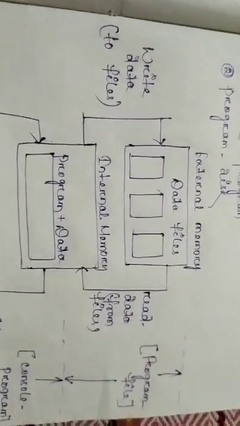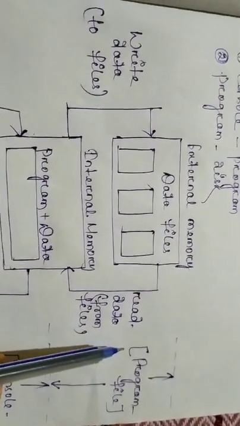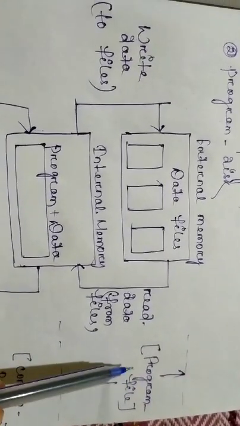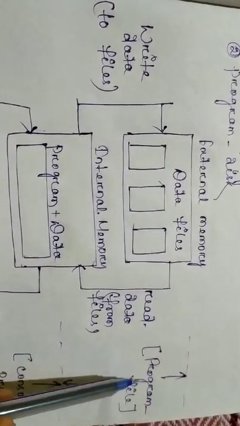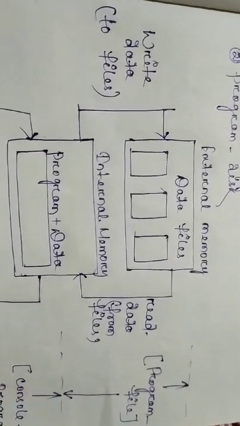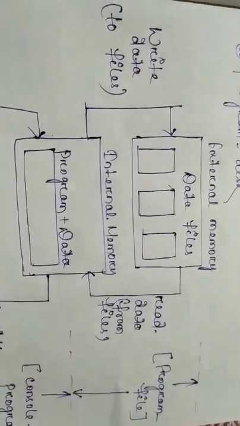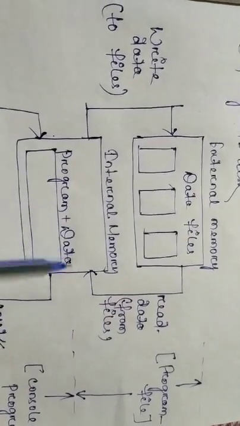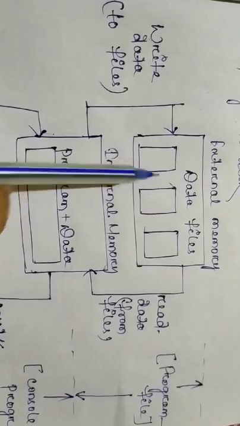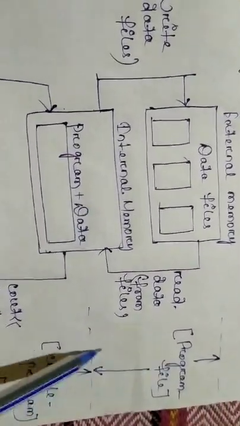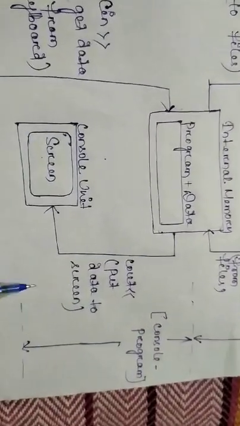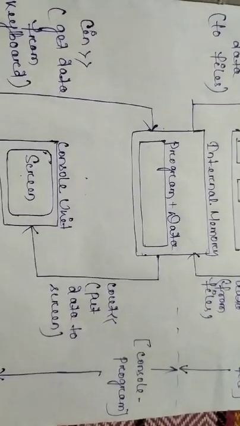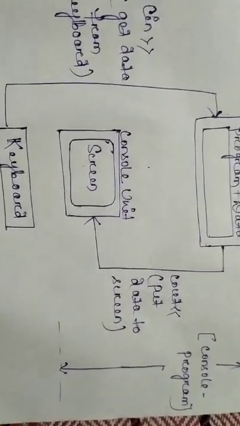So these two operations we will study in working with files: how we include a file in a program, and how through the program we can perform different operations on a file. Through the internal memory, the program and data, we write data to the files and read data from the files. That is the communication. So these are two types of data communication, between the console unit and the program, and between the program and the files.